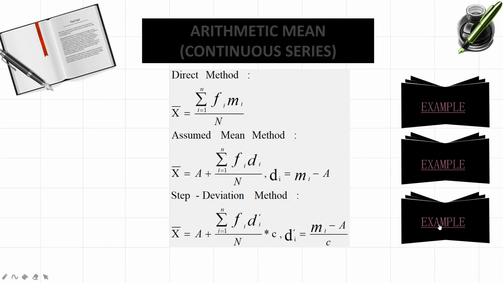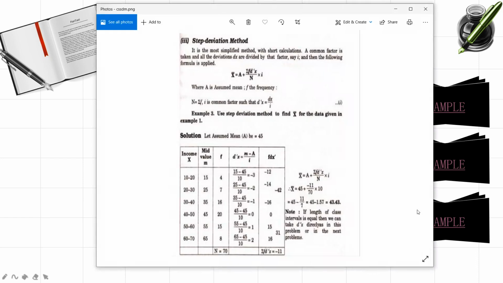Next we have last method under this, step deviation method. So here a simple change, same mid values you'll find out, frequencies you'll keep as it is. Same example I took here for explaining this. So mi minus a by I or xi minus a by I. I is the interval. What is the interval here? Class interval.